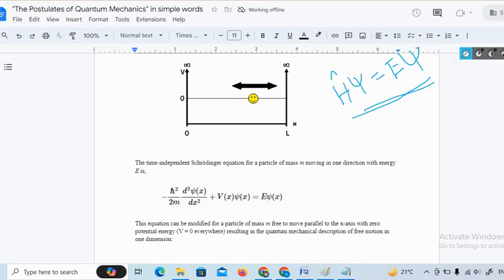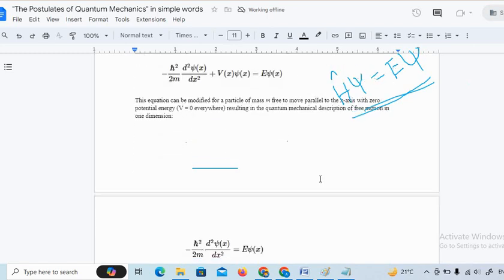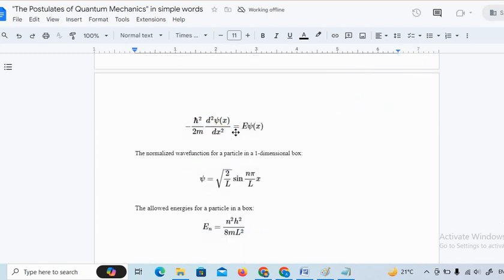So one can write the Schrodinger wave equation for the distance 0 to L. One can rearrange it and get an expression like this: d2 psi by dx2 plus 2m divided by h square, E psi, is equal to 0. Here psi is considered as a function of position and is time independent.